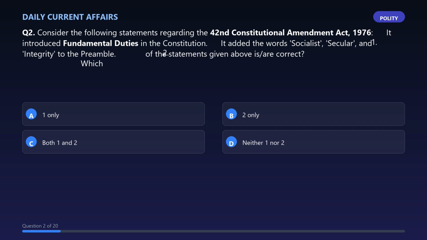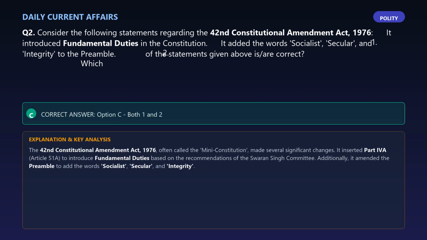Question 2. Consider the following statements regarding the 42nd Constitutional Amendment Act, 1976. 1. It introduced fundamental duties in the Constitution. 2. It added the words socialist, secular, and integrity to the preamble. Which of the statements given above are correct? The correct answer is option C, both 1 and 2.